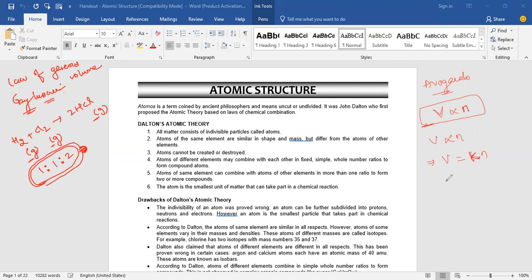Or you can say V by n is equal to a constant. Or you can say V1 by n1 is equal to V2 by n2. Both are equal, right? Because V by n is constant. So V1 by n1 is equal to V2 by n2. This is the Avogadro's law.